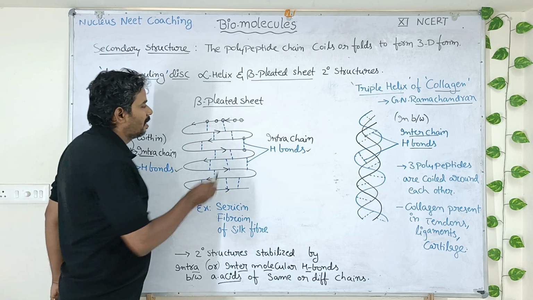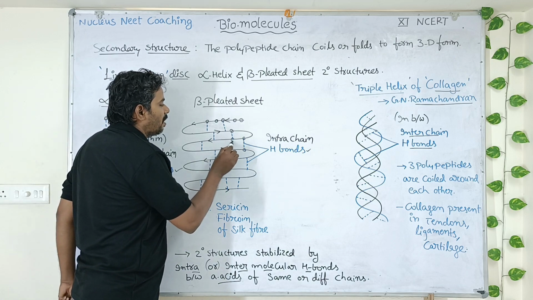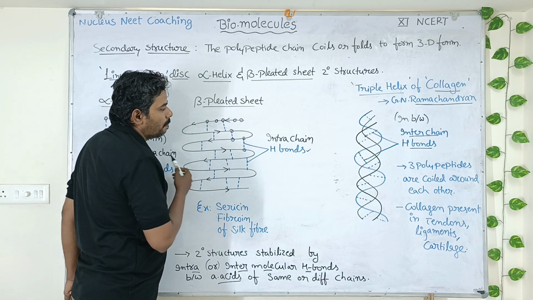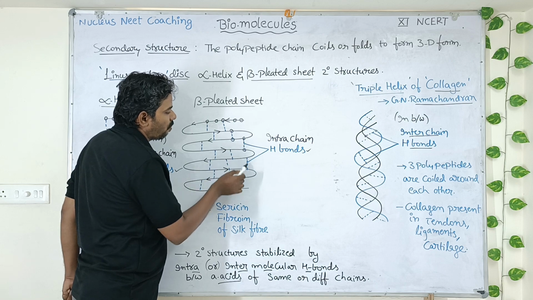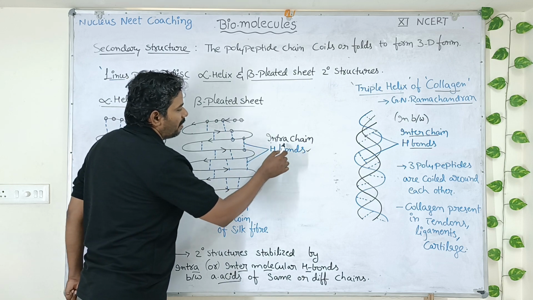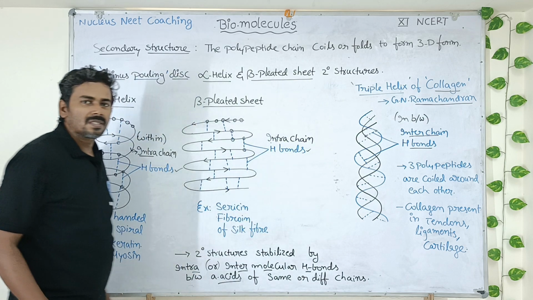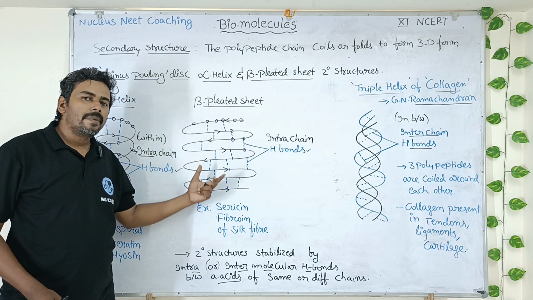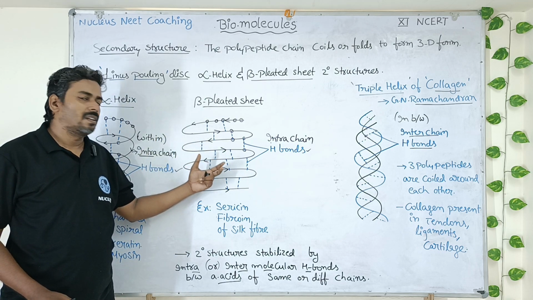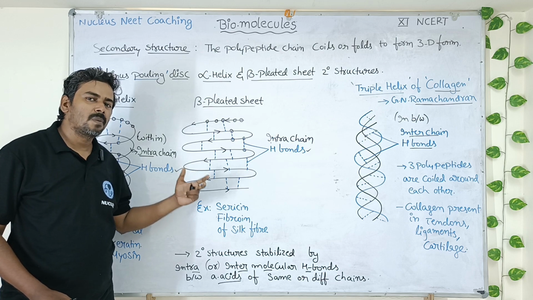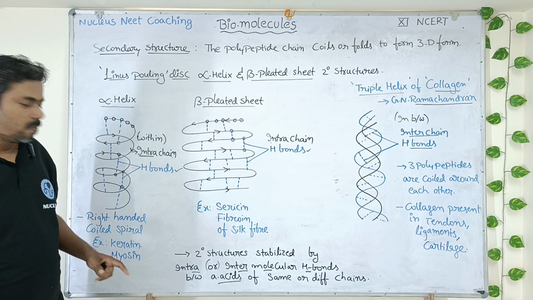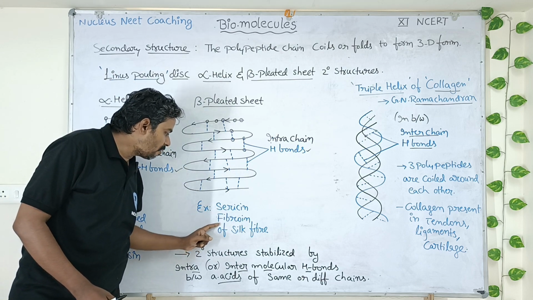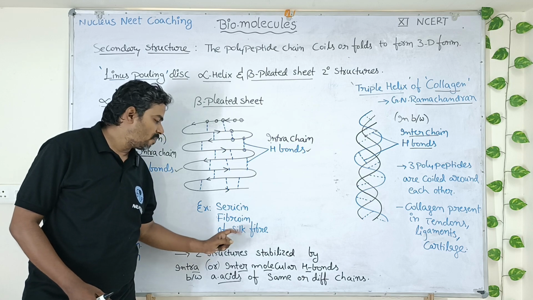Here you can see between the different amino acids of the same polypeptide chain, hydrogen bonds are formed. That's why they are called intra-chain hydrogen bonds. So beta pleated sheet is one of the stable structures which provides stability to different types of proteins like sericin protein and fibroin protein of silk fibers.